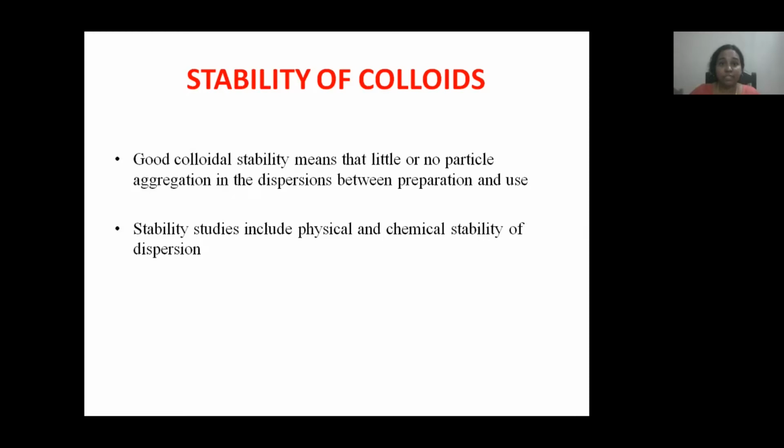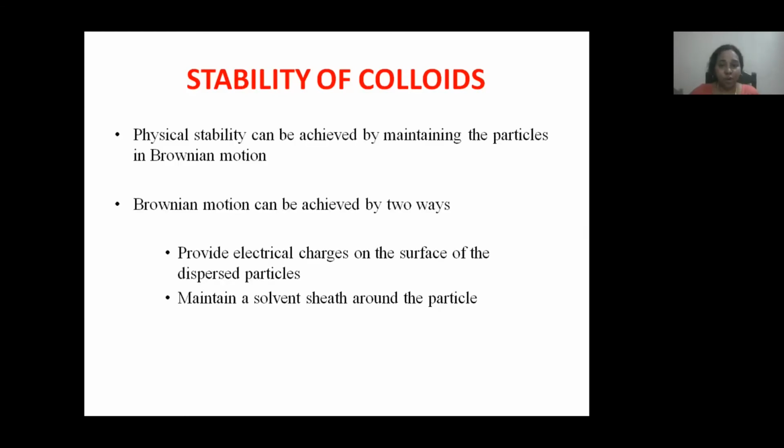If a colloidal dispersion is stable, that means there is no particle-particle aggregation in that dispersion between the time of preparation and use. The stability studies include both physical and chemical stability. Physical stability of colloidal dispersion is achieved by maintaining the particles in Brownian motion. Brownian motion can be achieved in two ways. One is to provide electrical charges on the surface of the particle, and the other is maintaining a solvent sheath around the particle. By these two ways, we can maintain Brownian motion in a colloidal dispersion.